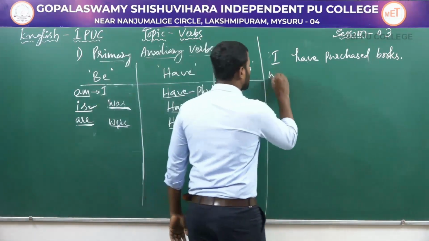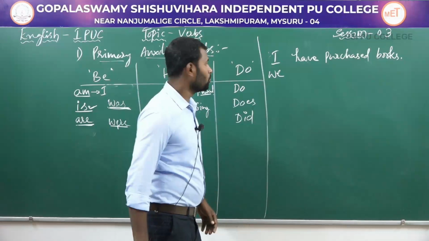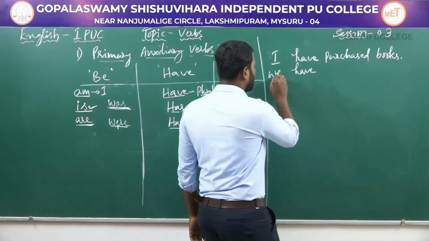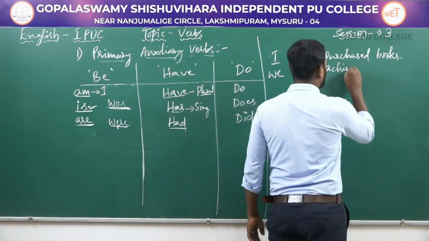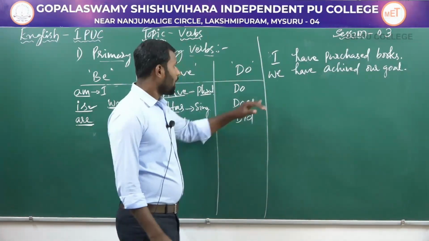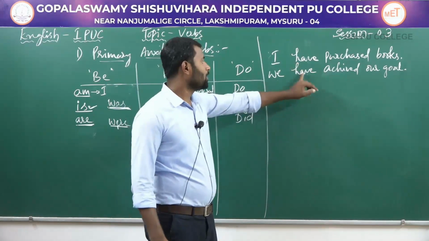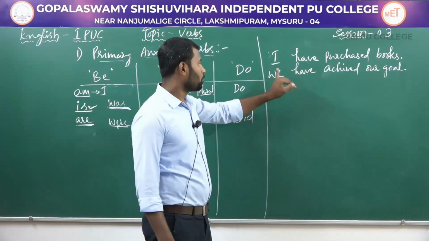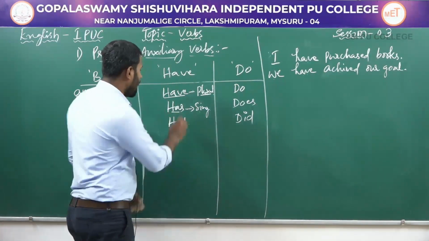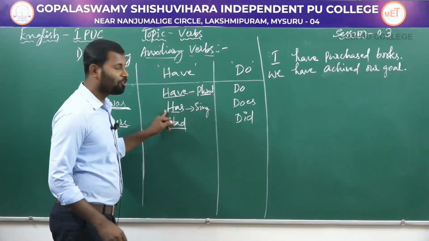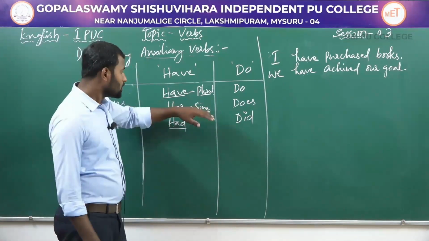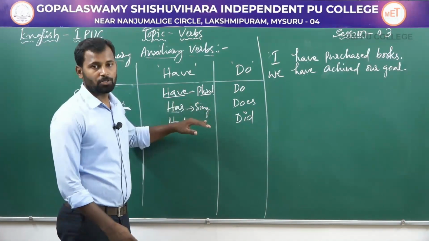And we. So we is a plural pronoun. Along with we, the same verb have can be used. So like we have achieved our goal. So have is a plural auxiliary verb, and this is used with plural subjects or plural noun. We have achieved our goal. And next is has. Has is a singular auxiliary verb, singular have form of auxiliary verb, and this is specifically used with singular subjects or singular pronouns.